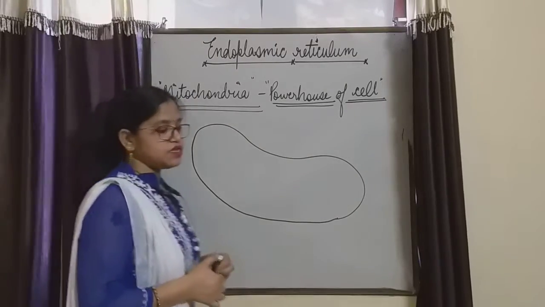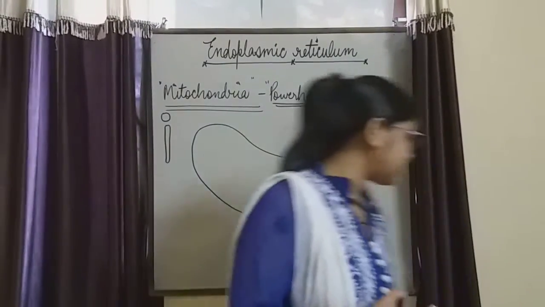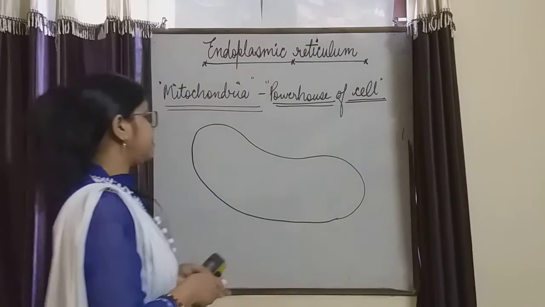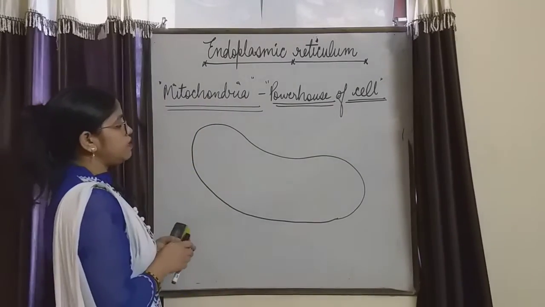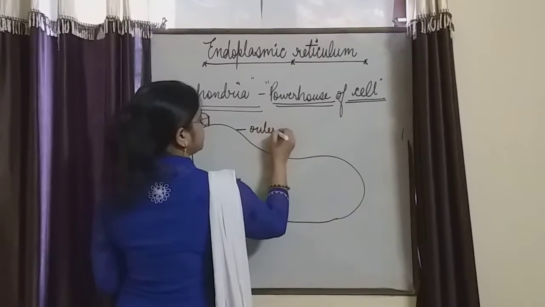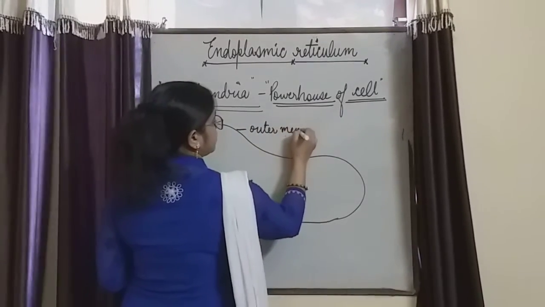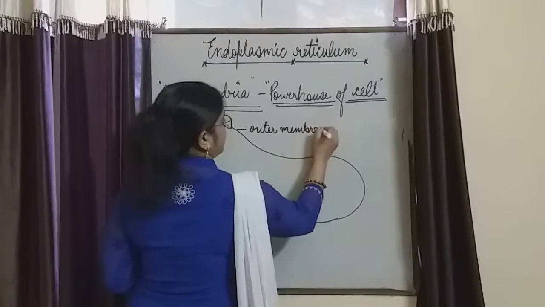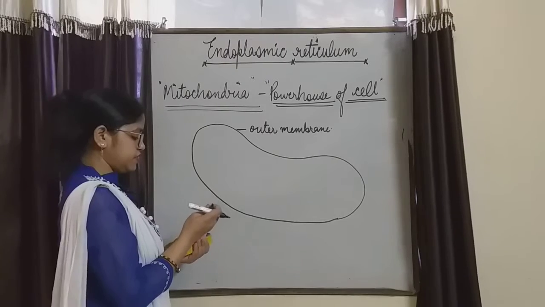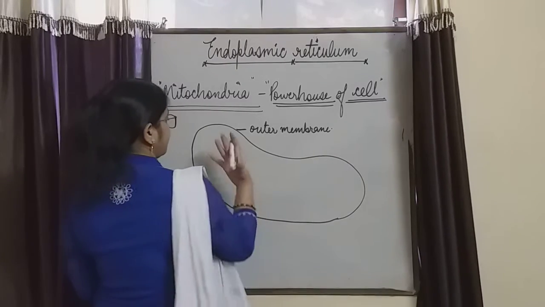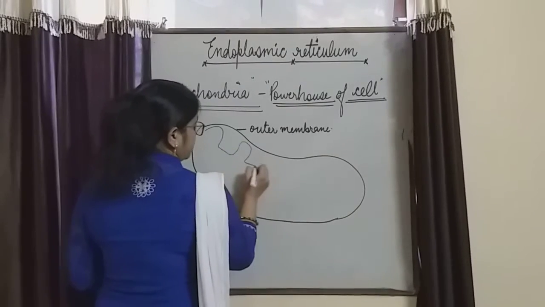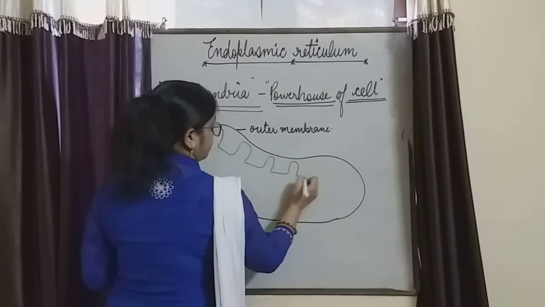A double membranous structure is present inside the mitochondria, right? Double membranous. This is the outer membrane, and the inner membrane folds inwards. अंदर वाली जो membrane है वो कैसी है हमारी, आप देखेंगे बहुत अच्छे से, ये वो अंदर की तरफ किस तरह से फोल्ड हो रही है.